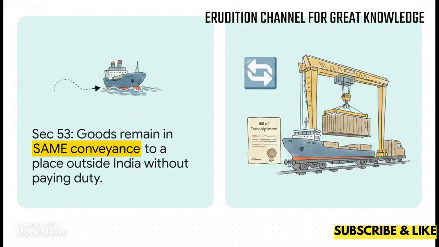Make sure you jot down these specific section numbers. Section 53 governs transit and requires the goods to stay on the same conveyance. Section 54 governs transshipment and demands a physical transfer, plus a formal bill of transshipment. In both cases, the proper officer might allow the goods to move without payment of duty, but the paperwork and the physical handling of those containers are legally distinct.